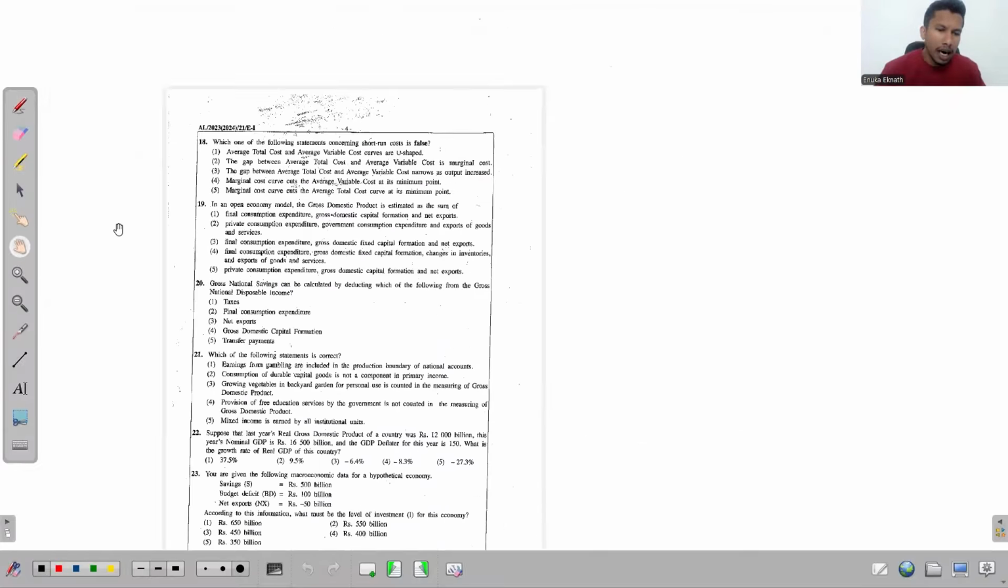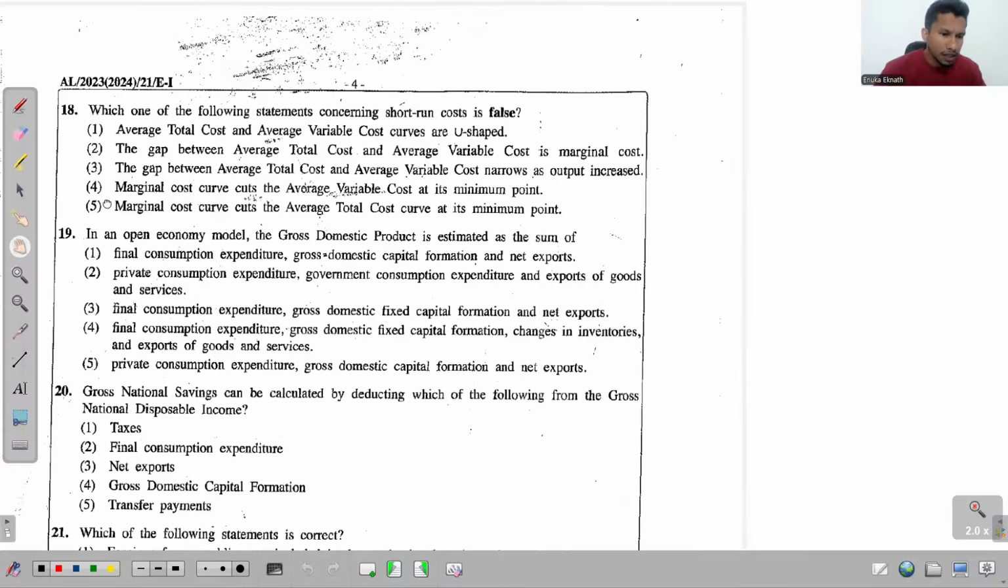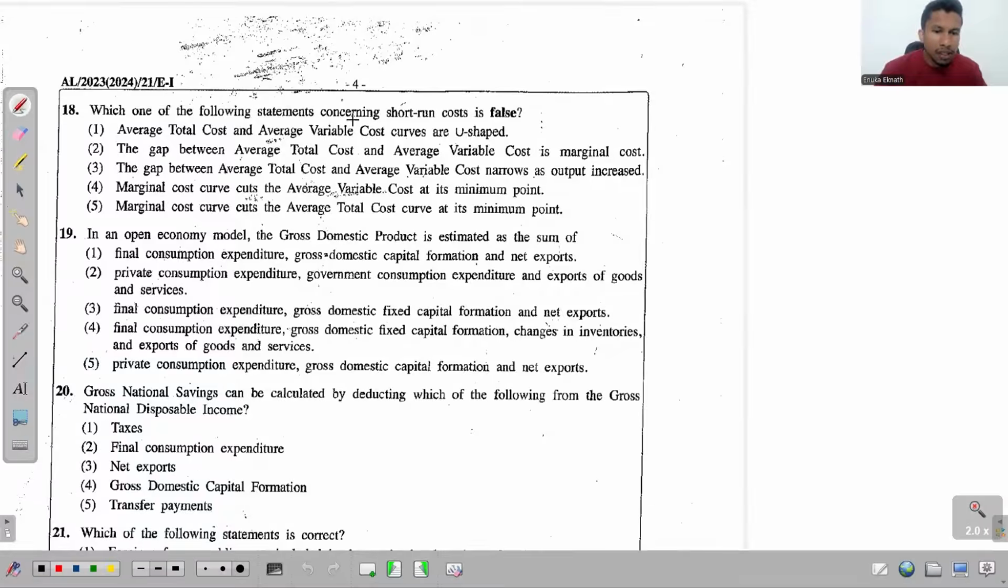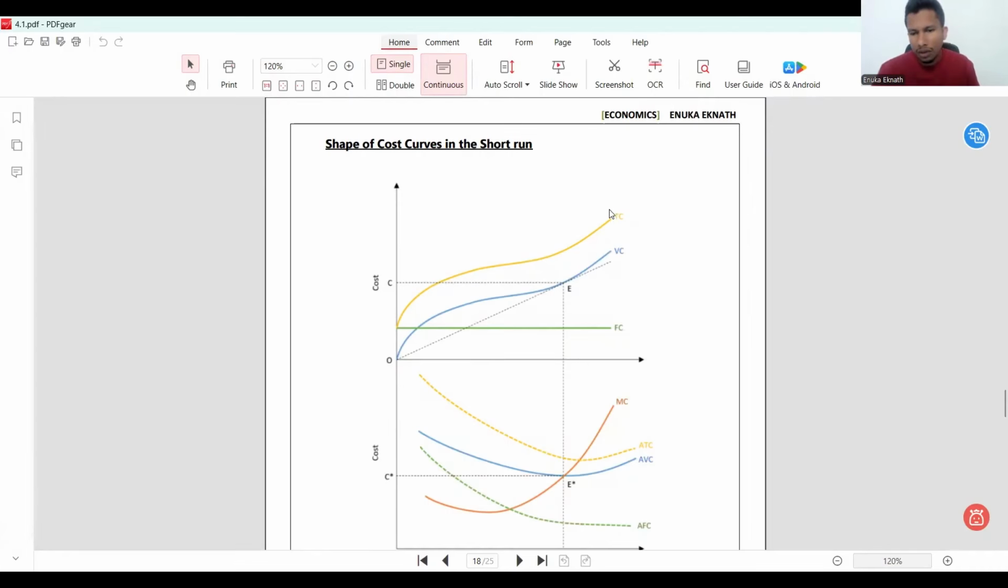Right, now look at this 18th question. There it says, which of the following statements concerning short-run cost is false? Right, short-run cost. Before I go through the answers, let me show you the short-run cost curves. Here you see the cost curves related to the short run. On the first diagram, you get the TC, TVC, TFC. And then in the second diagram, you get MC, ATC, AVC, AFC. Everything you have here.